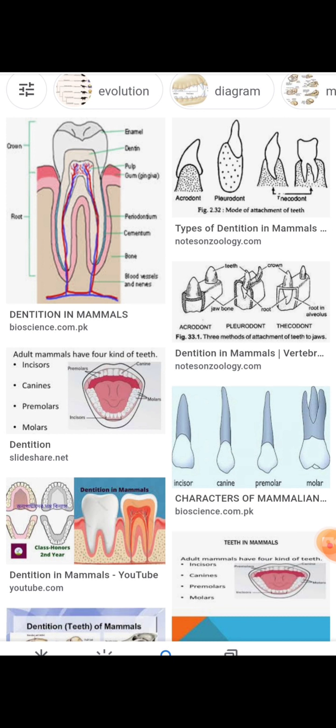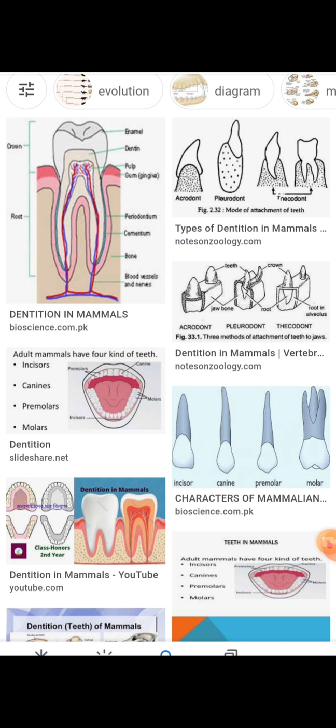The teeth of the upper jaw are placed as numerators, and those of the lower jaw as denominators. Dental formula: number of teeth on one half of the upper jaw over number of teeth on one half of the lower jaw.